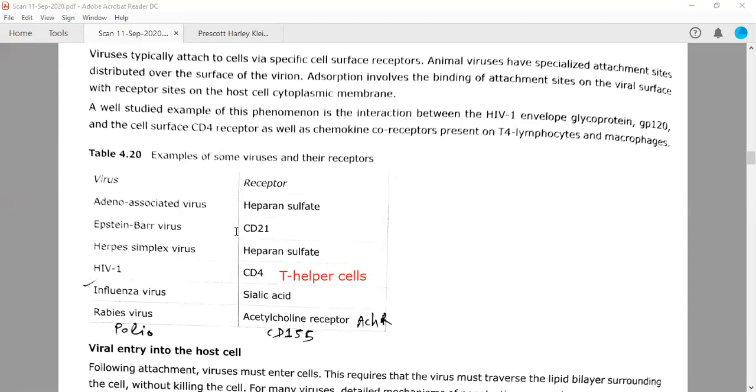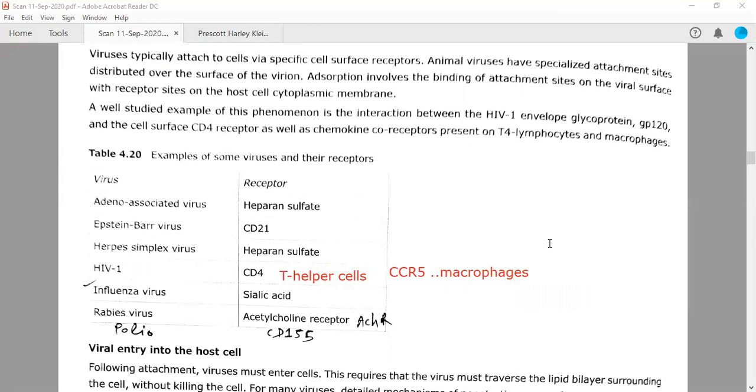Epstein-Barr virus will recognize CD21. Herpes simplex virus, a causative agent of cold sores, will recognize heparan sulfate. Again, HIV-1 will recognize CD4 on T helper cells. Not only this, it can also recognize CCR5, which is present on macrophages. So this is also true.